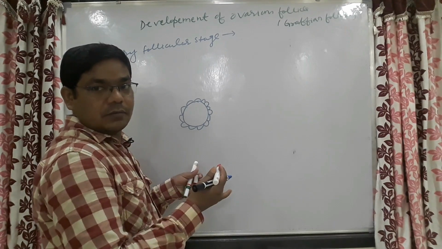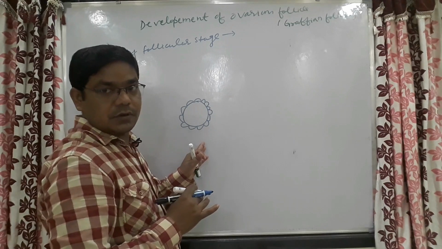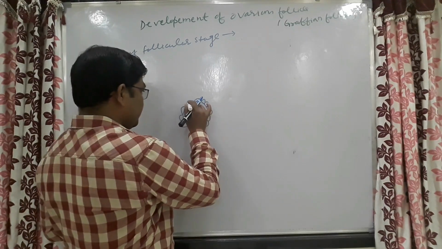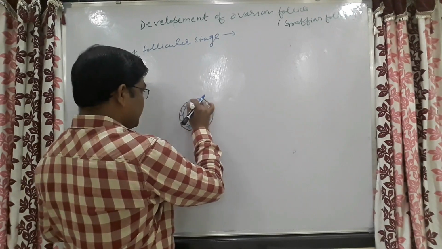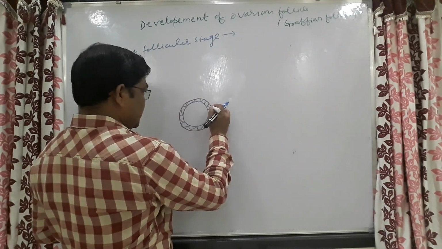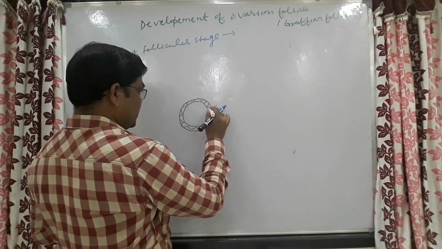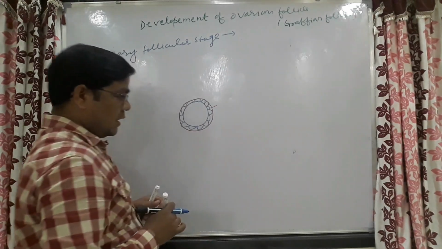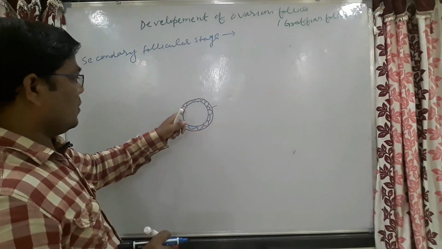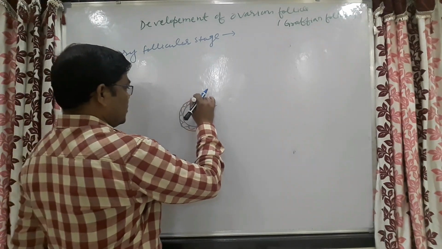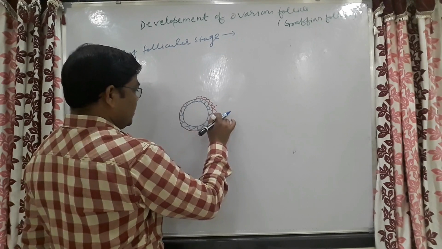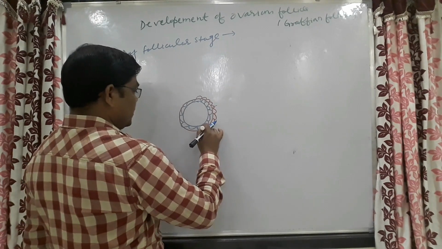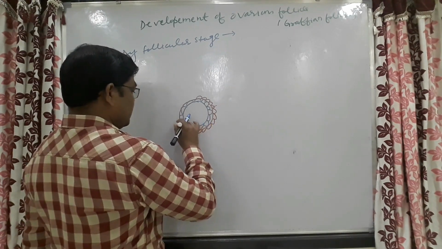Just go into the concepts which I am giving here. This is the basement membrane, and on the outer side of the basement membrane there will be the formation of pre-theca cells.